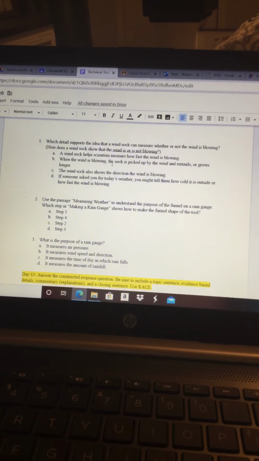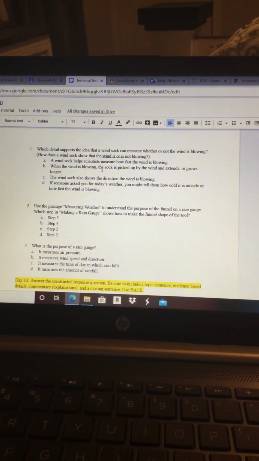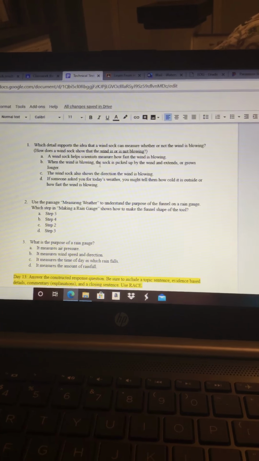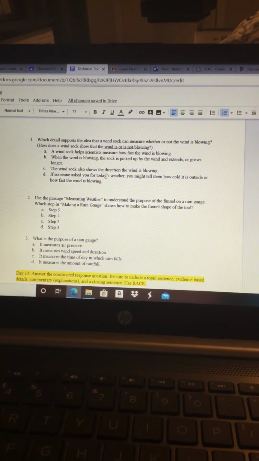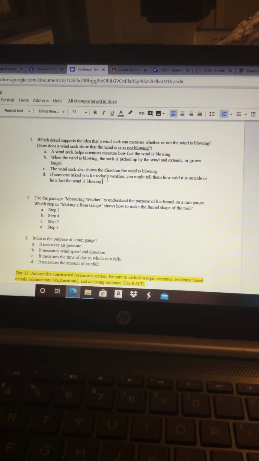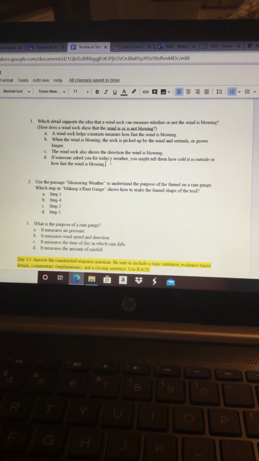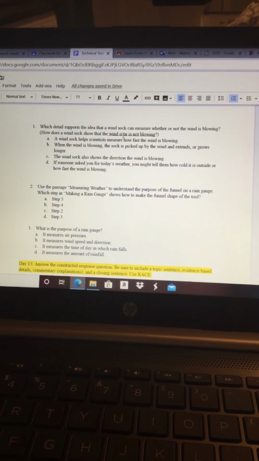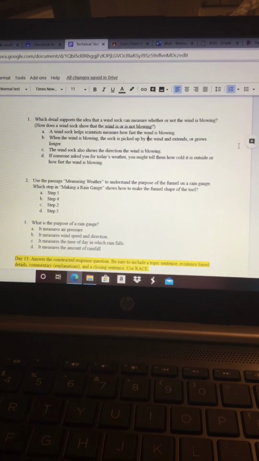A says a windsock helps scientists measure how fast the wind is blowing. B said when the wind is blowing, the sock is picked up by the wind and extends or grows longer. C says the windsock also shows the direction the wind is blowing. And D says if someone asks you for today's weather, you might tell them how cold it is outside or how fast the wind is blowing. So I want to know which of these shows that wind is or is not blowing. How does a windsock work?